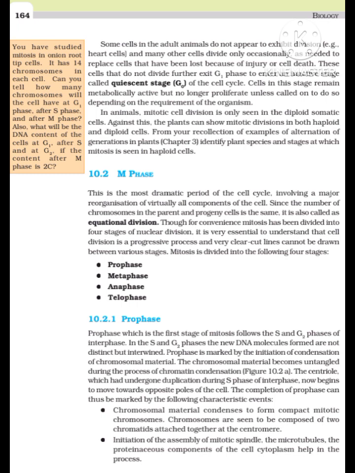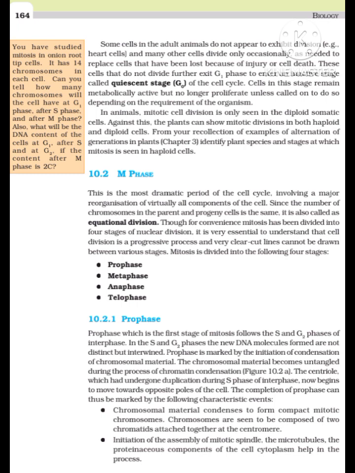Cells in this stage remain metabolically active but no longer proliferate unless called on to do so, depending on the requirement of the organism. In animals, mitotic cell division is only seen in the diploid somatic cells. However, there are a few exceptions to this where haploid cells divide by mitosis, for example, male honeybees. Against this, plants can show mitotic divisions in both haploid and diploid cells.